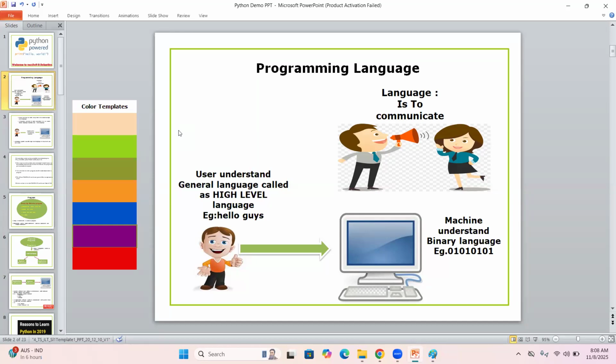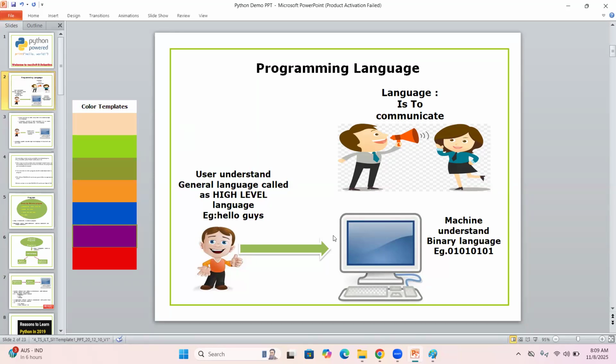In the same way, suppose you want to send any data to the computer, by default, the computer can understand only binary level language, meaning zeros or ones, and that language is also called machine level language. But we human beings understand high level language like English, Telugu, or Hindi, and other programming languages. So suppose as a human being, if I send a hello guys message to a machine, directly the machine won't understand.